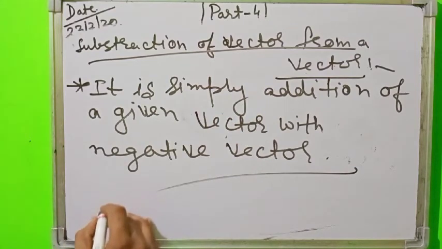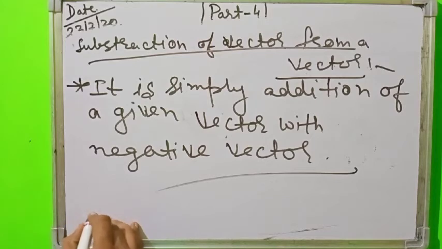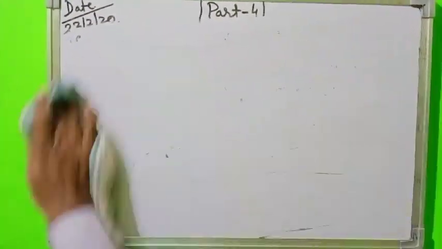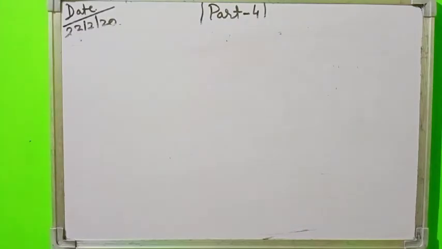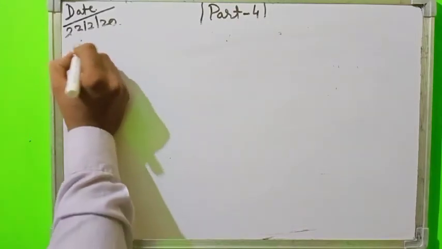Suppose there are two vectors, I am just going to make a diagram pictorially. Look here, students, and try to understand all these things.